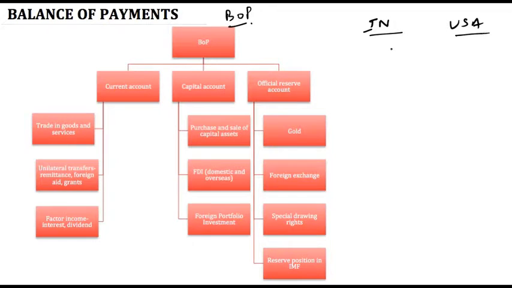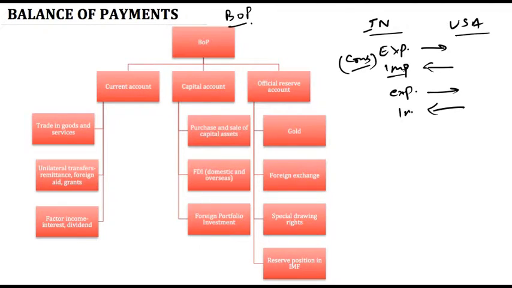Now, let's break it down. India will be exporting certain goods and services to USA. USA will be exporting certain goods and services to India, which will be imports for India. India will also be exporting certain capital goods and services, which are called capital assets. USA will be doing the same to India. India will also be exporting to USA in terms of foreign overseas direct investments. What is the meaning of that? Indian companies will be investing in the United States.